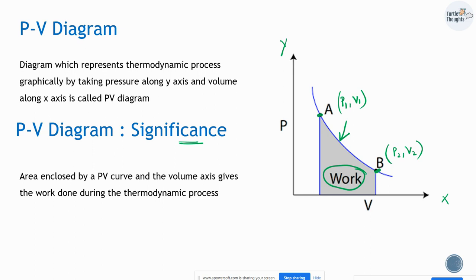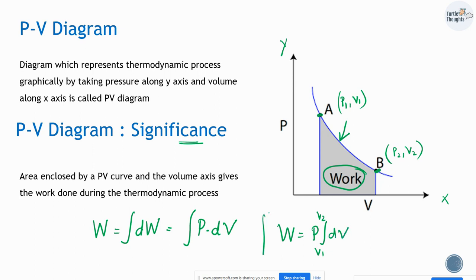This point to this point. Okay. So I can write the work done is going to be the integral of dW, which is given by the integral of P multiplied by dV, where dV is going to be the change in volume. So you can write W as P times the integral of dV from V1 to V2. This is going to be the work done. That is the significance of the PV diagram. This is where our PV diagram is going to help.